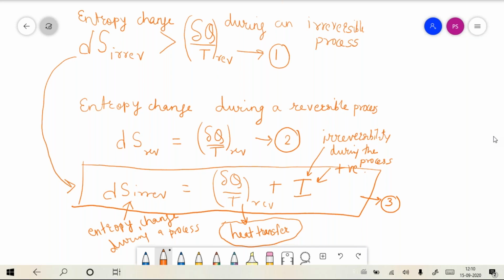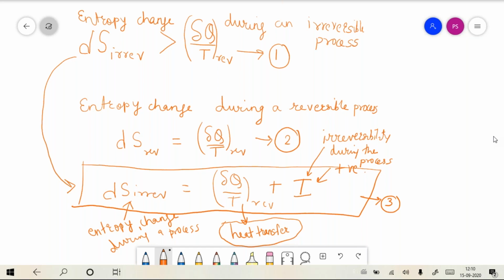And if it is changing, why is it changing? Look at the equation 2 and think about it.